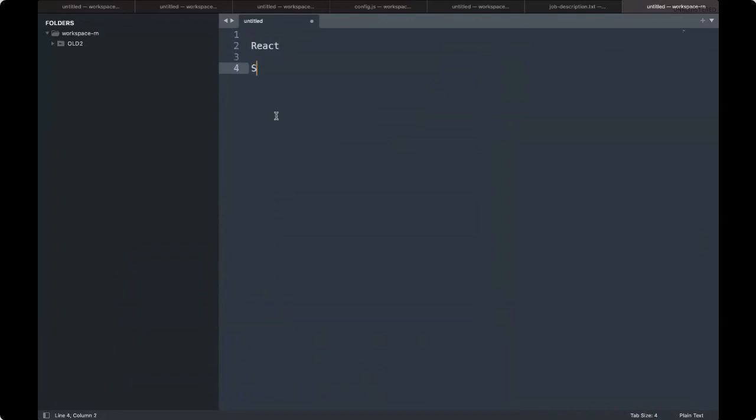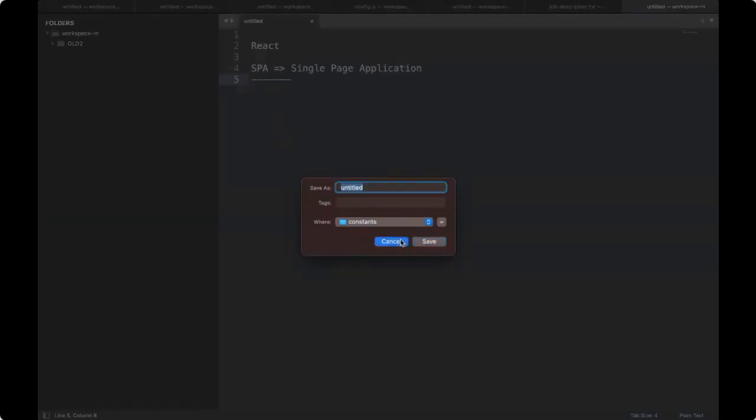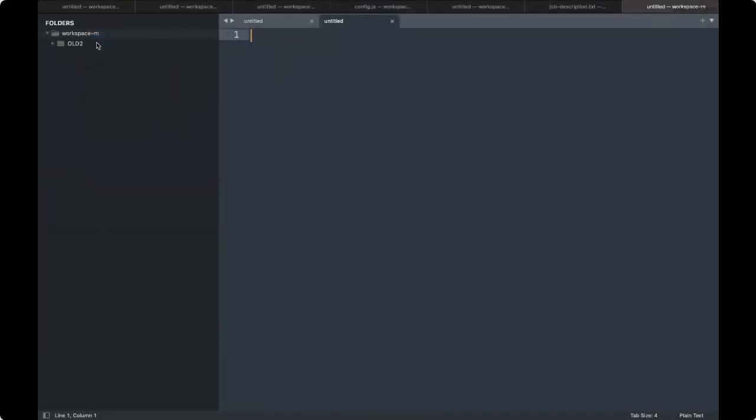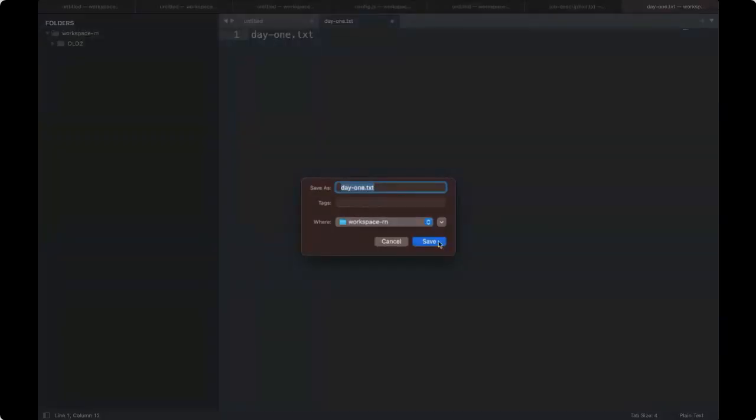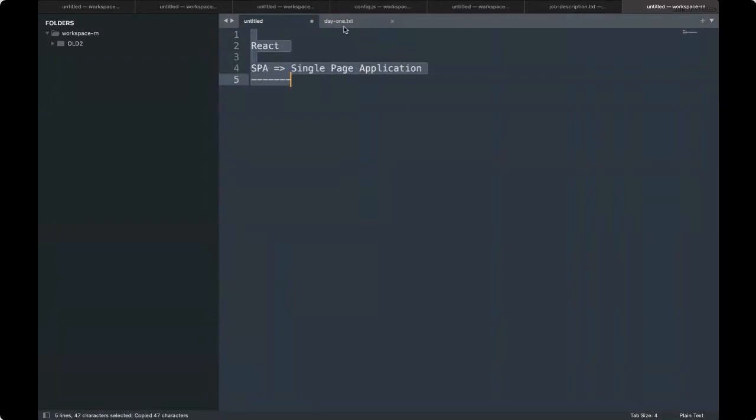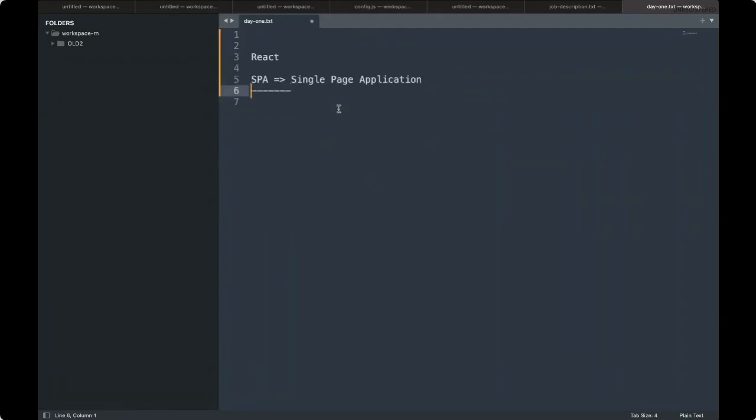When we are talking about single page, it means SPA, single page application. The first major single page application which became a success is Gmail.